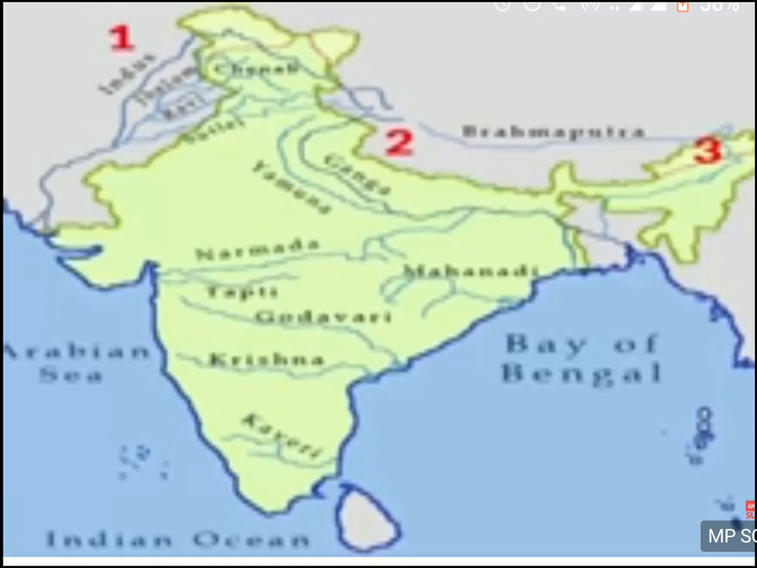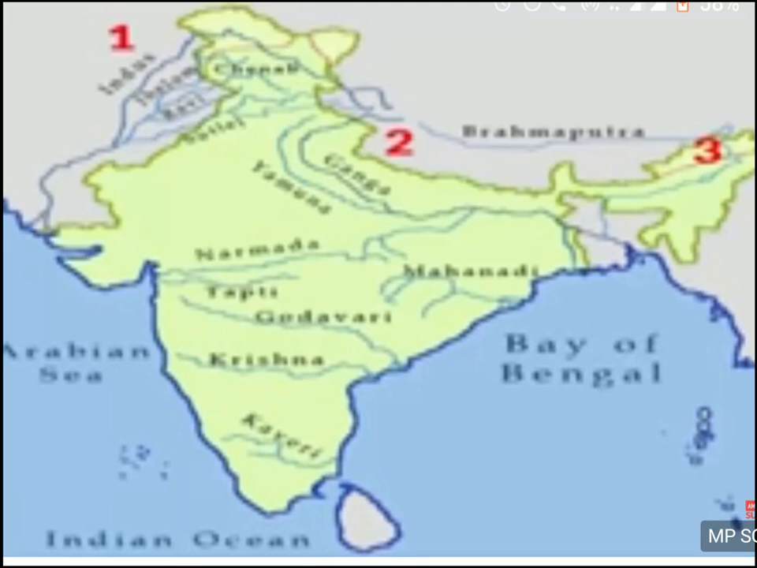It flows in many states of India, so it's the largest river of India, and then it enters Bangladesh. The third one is the Brahmaputra river, which starts from Tibet, enters India from Arunachal Pradesh, and then goes to Bangladesh. So these three Himalayan rivers are shown to you.